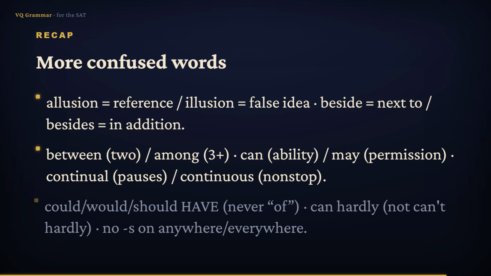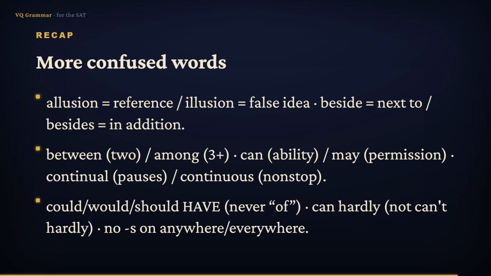Continual for repeated with pauses. Continuous for nonstop. And never write could of, would of, or should of. It's always have. Skip can't hardly. And never add s to anywhere or everywhere. Great work. In the next lesson, we'll cover from different from to regardless.